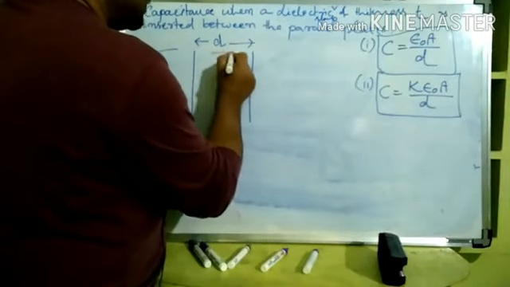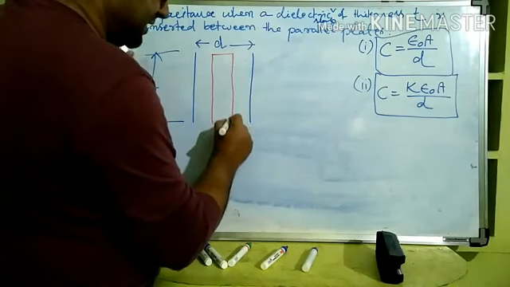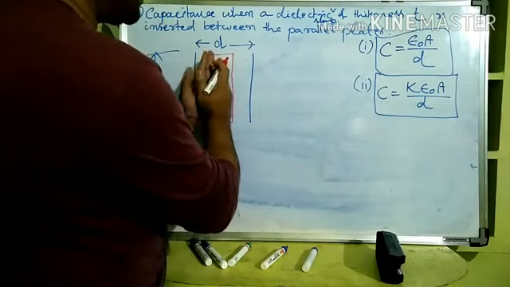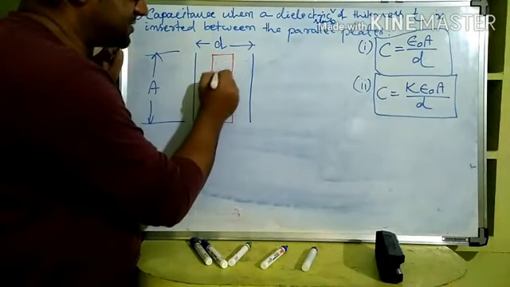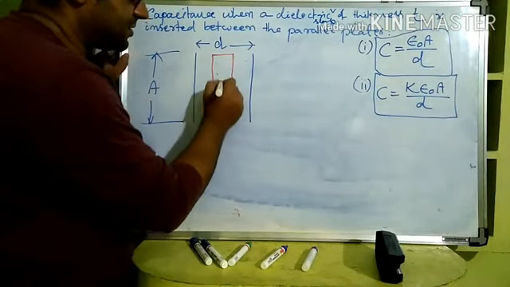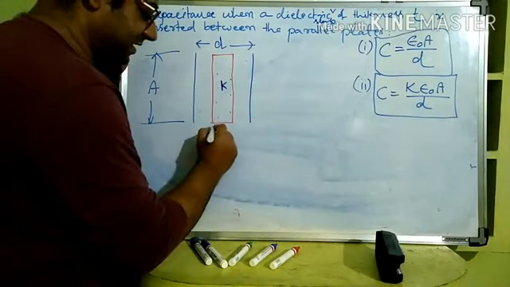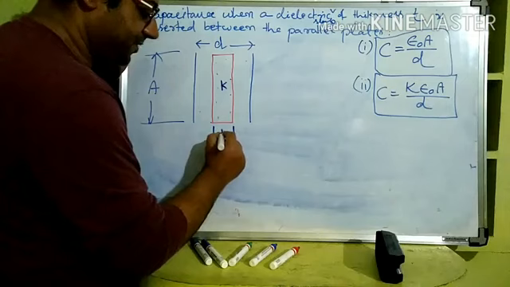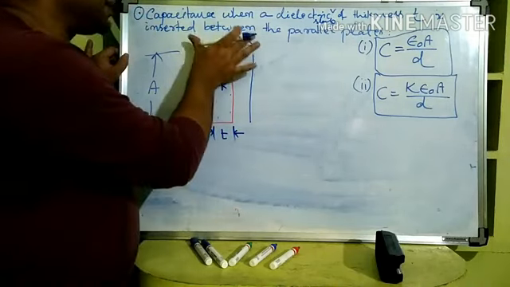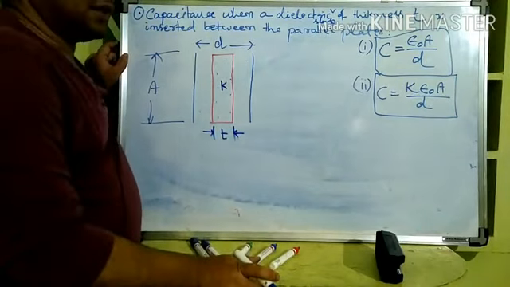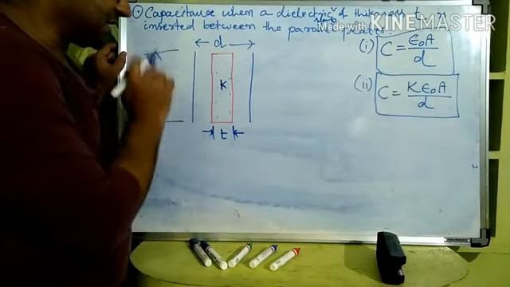That means the slab is only partially filled, not completely filling the space between the plates. The gap between the plates is D only. For this case, we are going to calculate the capacitance of the capacitor.